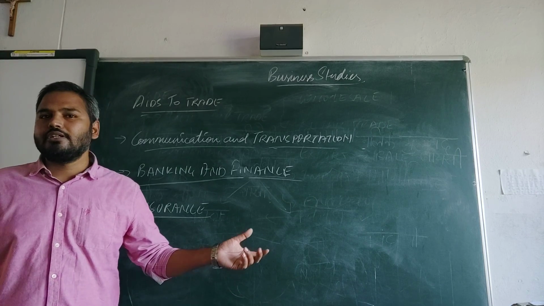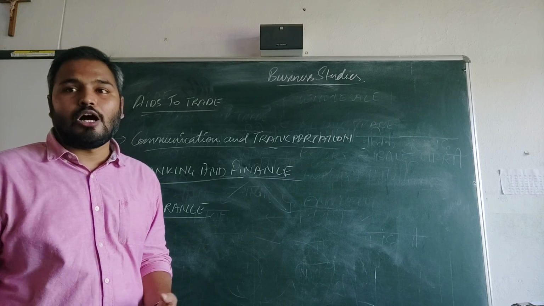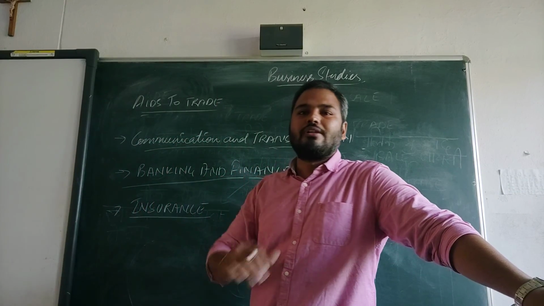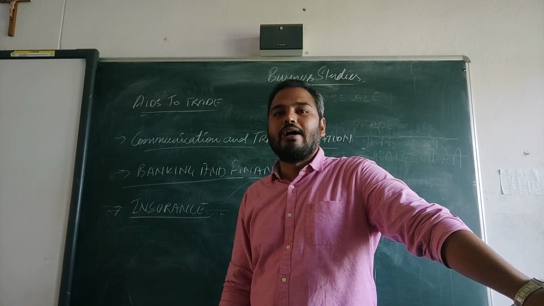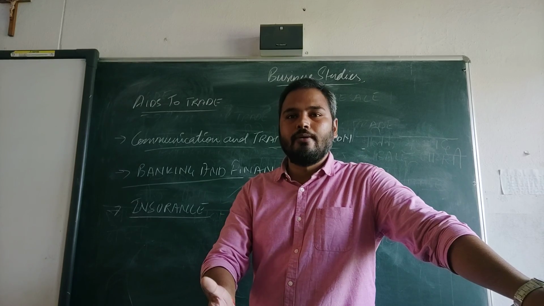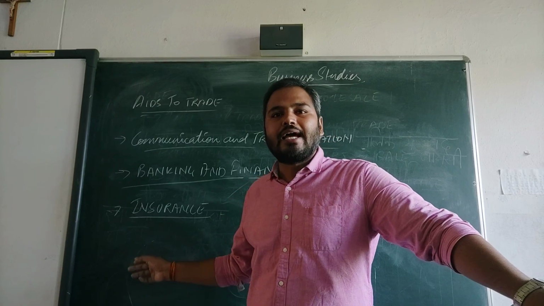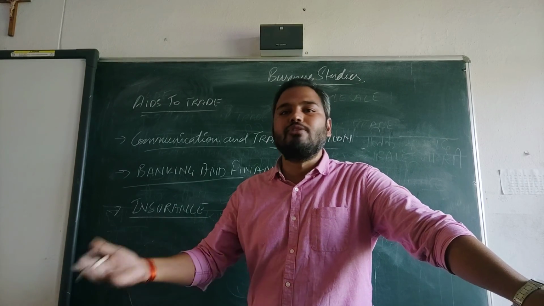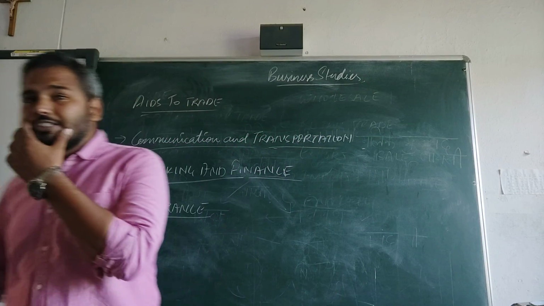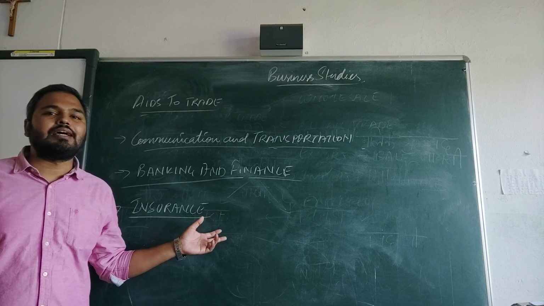If something is damaged, then how is the money going to come, how are you going to recover that? In that case, insurance will pay you the loss, depending on how much you are insured for. If you are insured for 10 lakh and your loss is 10 lakh, then you will get 10 lakh. So this is the insurance company that bears the risk.